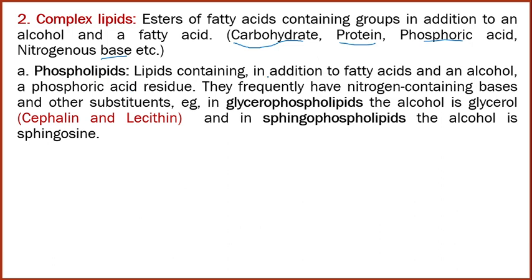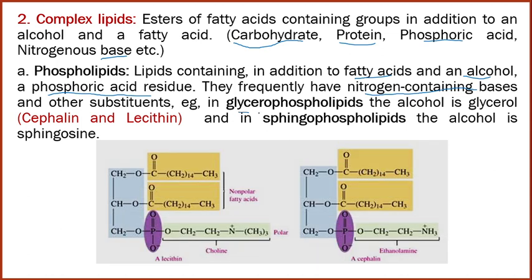So this lipid contains, in addition to the fatty acid and alcohol, a phosphoric acid residue, frequently having a nitrogen containing base and other substituents. So for example, glycerophospholipids. Okay, so the alcohol in glycerophospholipid is glycerol. Examples are cephalin and lecithin, which are called glycerophospholipids. So this is a structure of the lecithin. This is a structure of the cephalin.